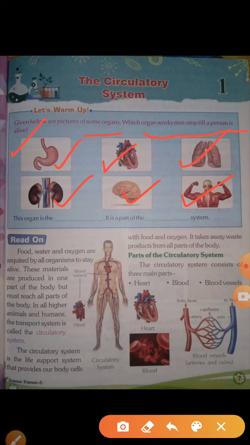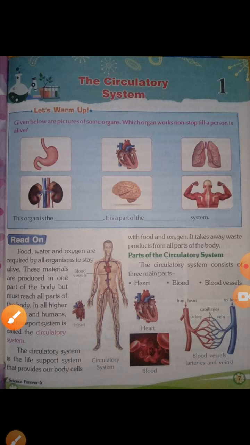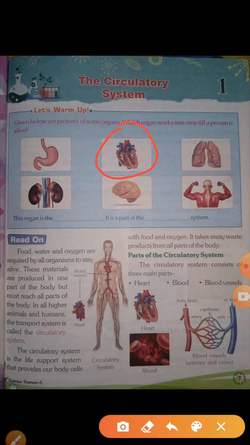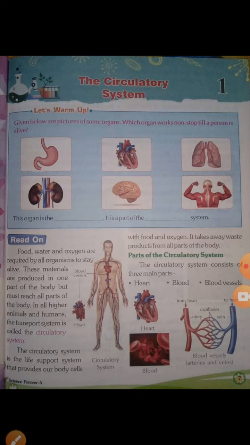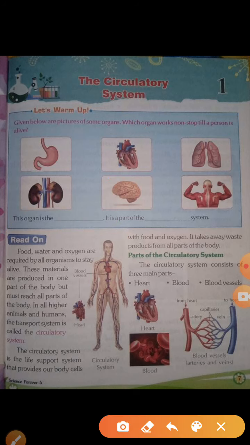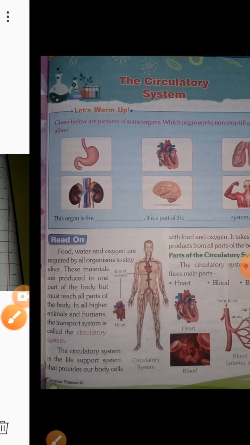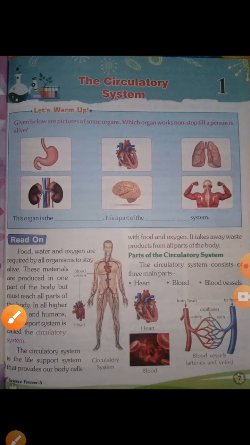So the heart works non-stop as long as we are alive. It never takes rest. Here is a line: this organ is the heart. Next, it is a part of the circulatory system. Here you will write circulatory system.